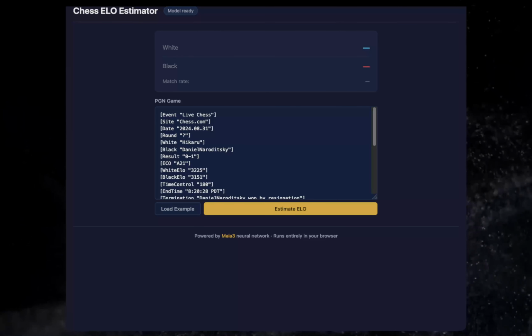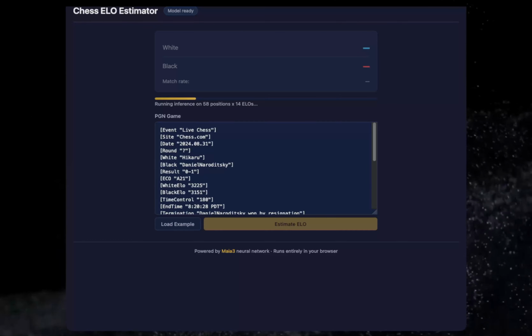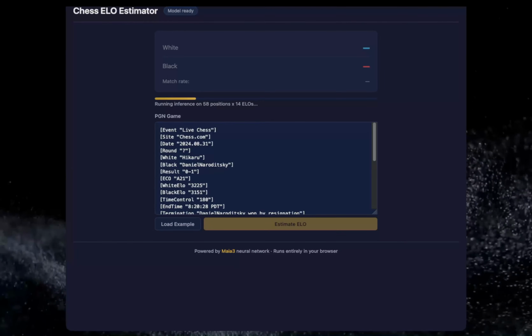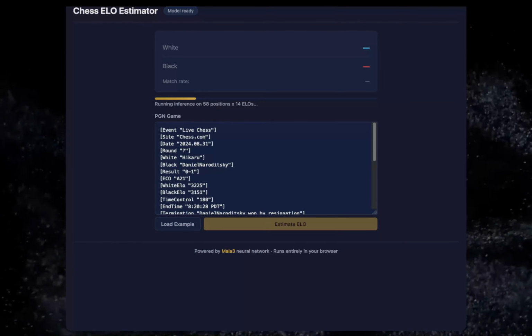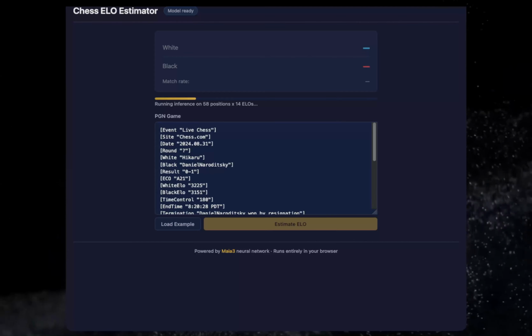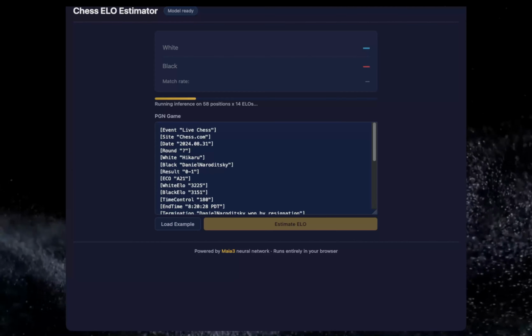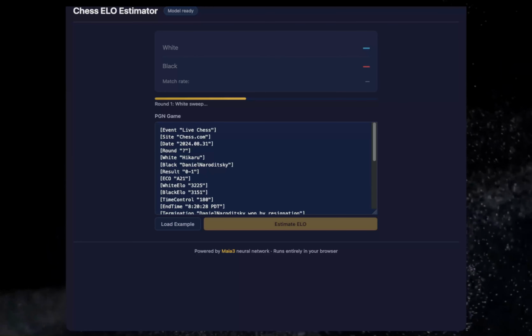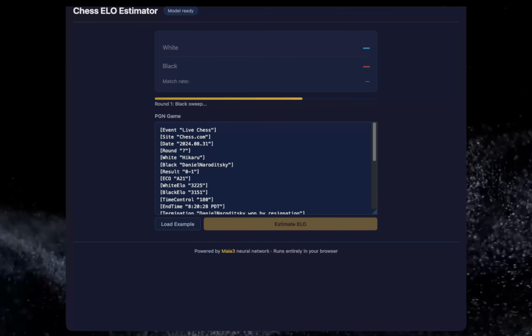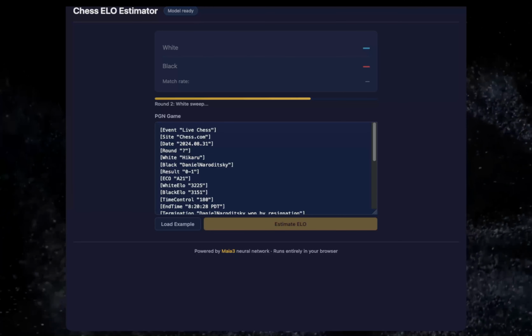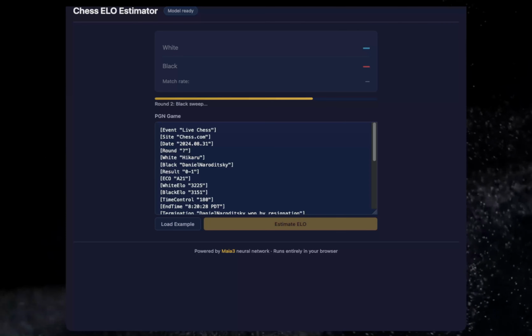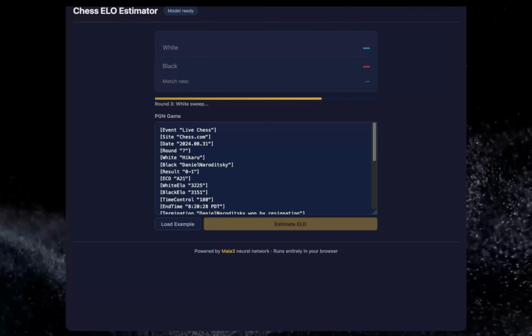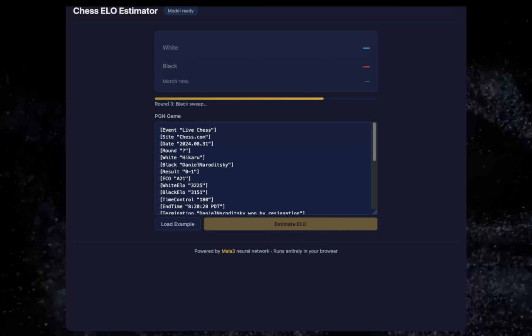And if we press guess the ELO, you'll see that it's going to run inference, guessing the positions and doing some things. At a high level, how it works is it firstly assumes the two opponents have the same ELO and then tries to do a single pass to find, I guess, the average ELO of the game. And then it will do a parameter sweep for the white and the black pieces separately. And then it will just output the final result, which is the ELO of the two players.